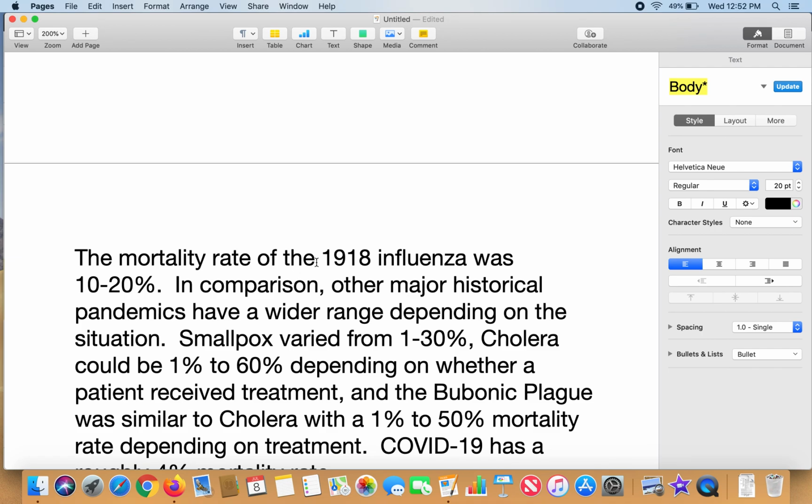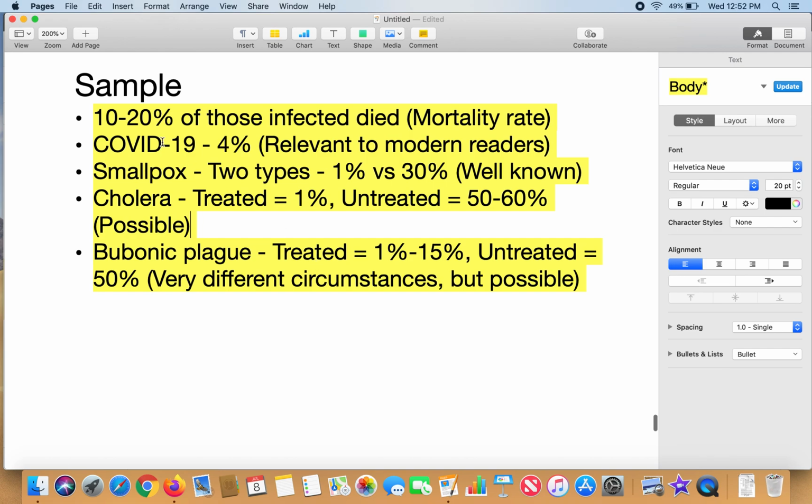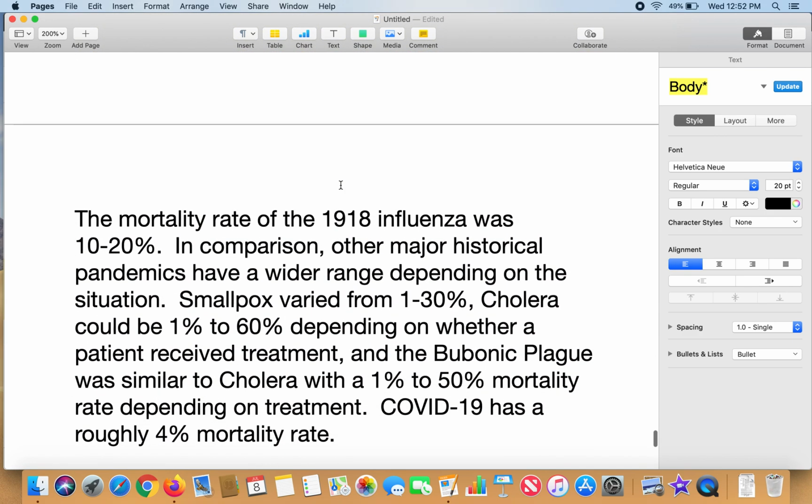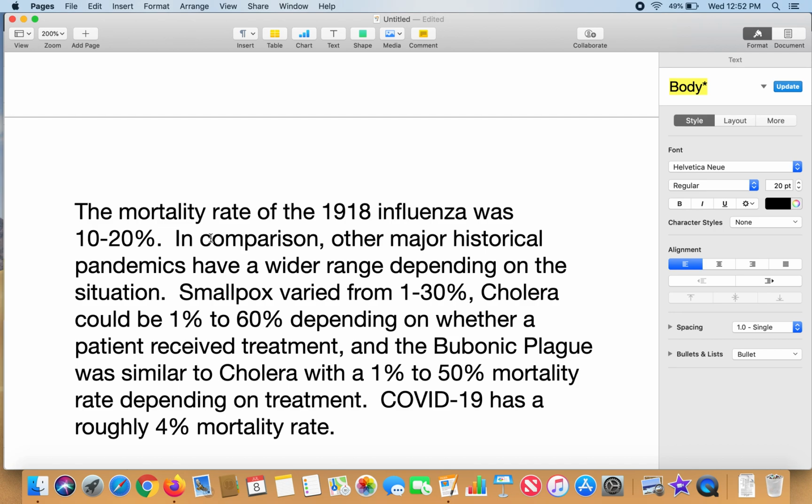The mortality rate of the 1918 influenza was 10 to 20%. See, I'm putting that in my own words here. I have that number that I'm not changing, but it's my own voice, it's my own language. I'm then going to compare it to the others. In comparison, other major historical pandemics have a wider range depending on the situation. Now, that's me transitioning from one piece of evidence to the next. Now I'm going to present these numbers.